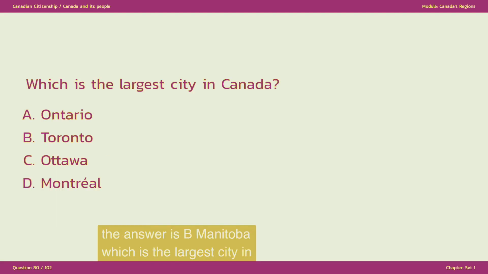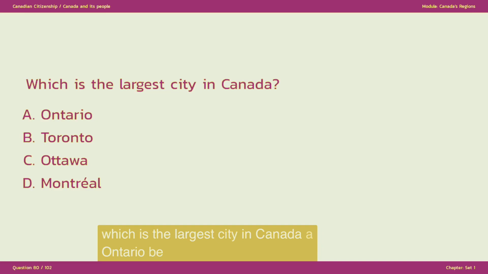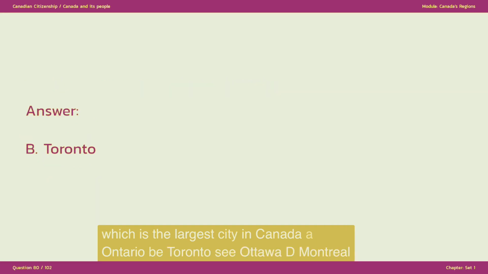Which is the largest city in Canada? A. Ontario, B. Toronto, C. Ottawa, D. Montreal. The answer is B. Toronto.